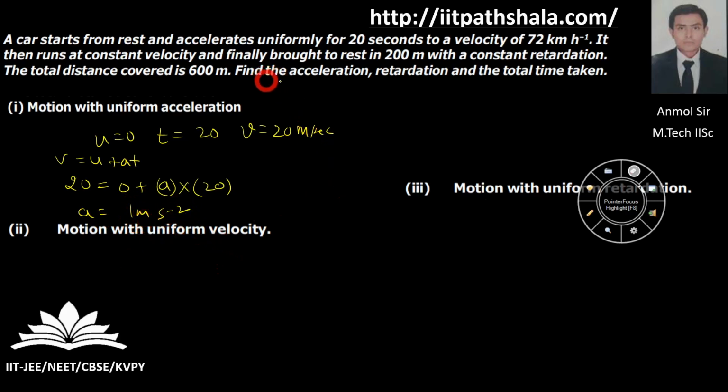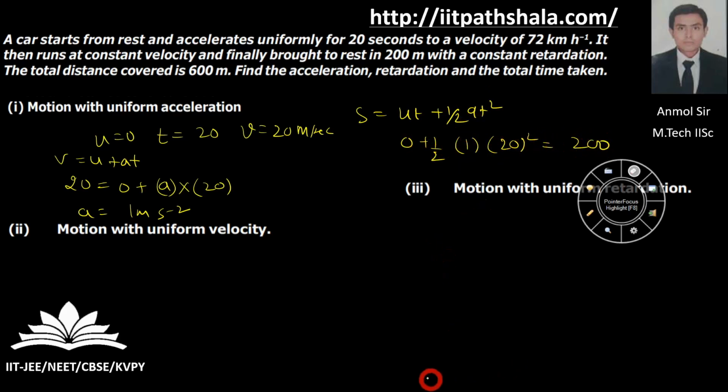Okay, so I have found the acceleration for my first phase. Now the distance traveled, I can use the formula s = ut + ½at², because now I have the acceleration itself. u is 0, a is 1, t is 20, which gives me 200 meters.